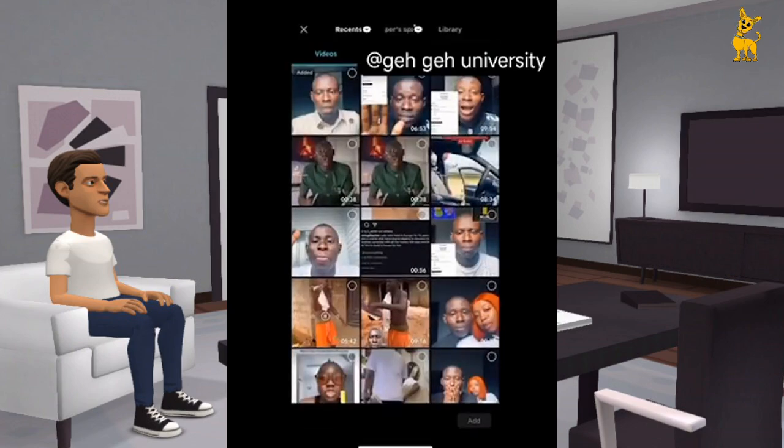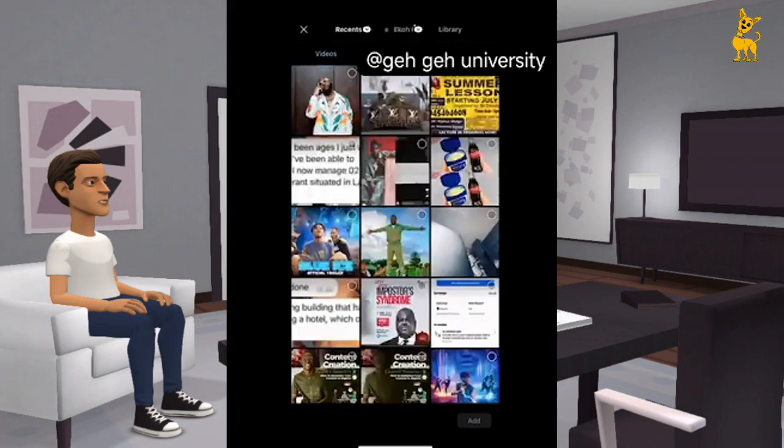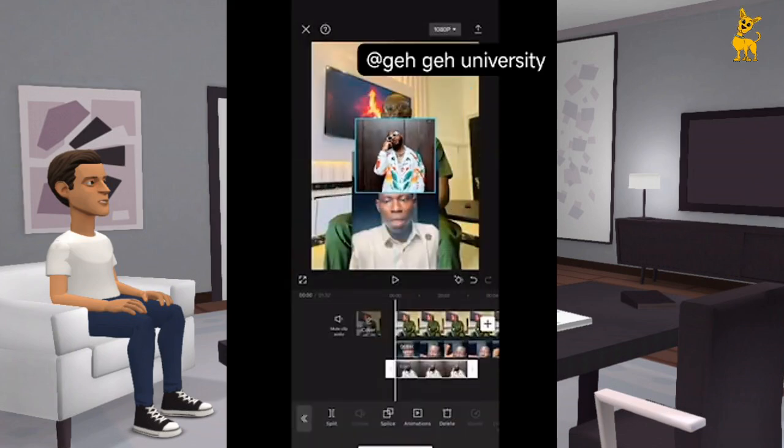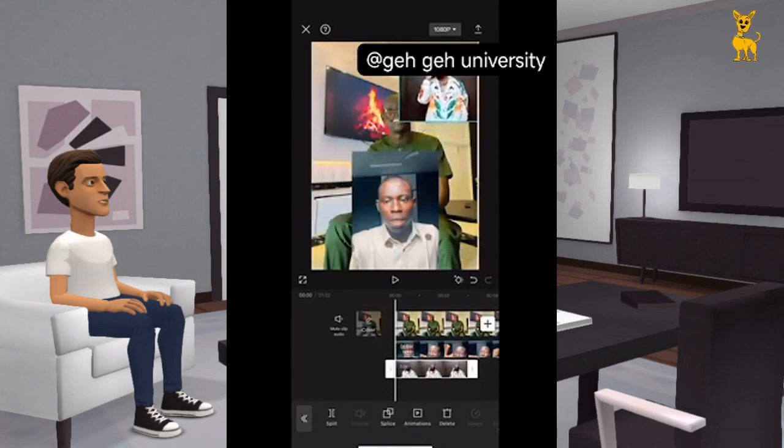Another thing you can do again, you can attach the person. Let's say the video they talk about, if you put the video picture for the background too. You know some people don't read captions. They see the video picture and they want to watch. So if you put the video picture too, for attach and join, drag it out to any place where you want it for the background.